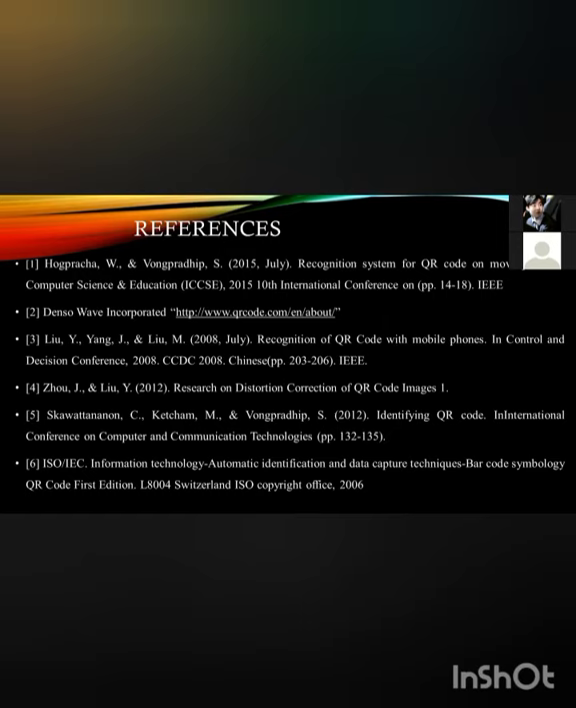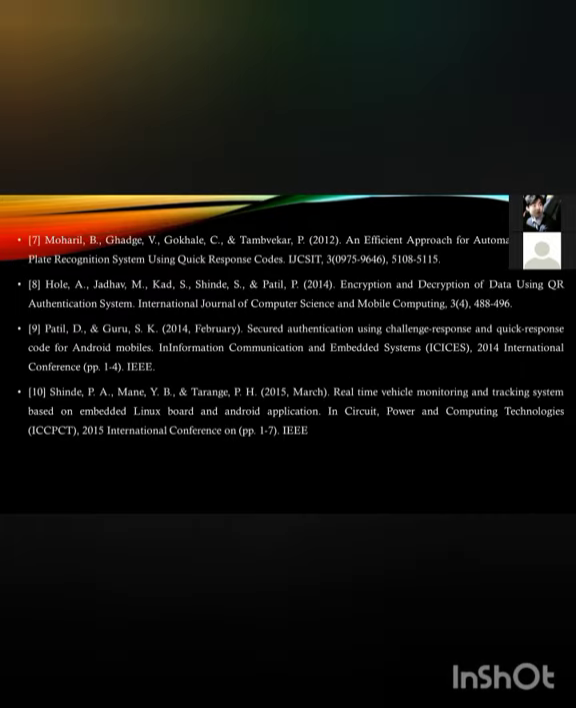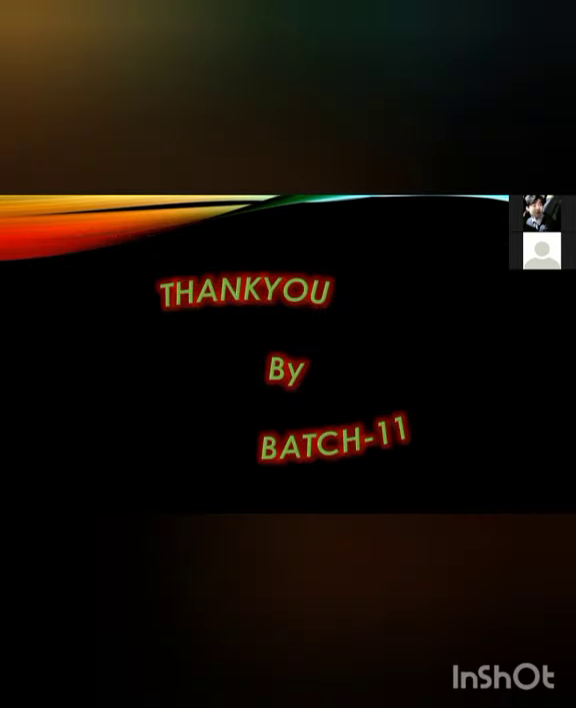So these are some references which we researched to create this small app, that is the Android digital vehicle RC book application, which is Android based. Yes, thank you.